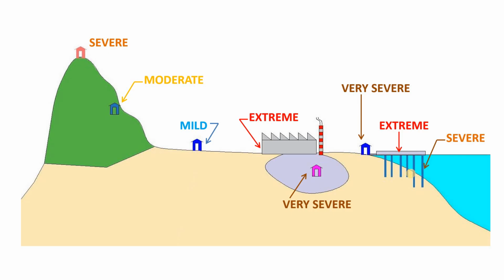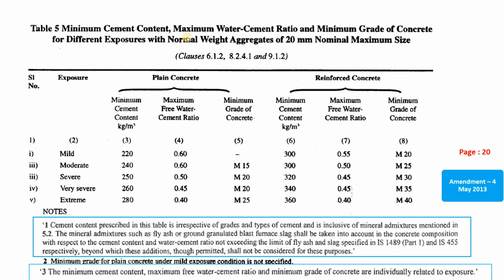In the previous slide, whatever I have read, I have given this pictorial view. You can just look at it and you can imagine it. Now let us go to IS 456 again. In IS 456 table 5, minimum cement content, minimum water cement ratio and minimum grade of concrete for different exposure with normal weight of aggregate of 20 mm nominal maximum size is given. So the exposure condition is given in this table and the plain concrete and reinforced concrete. For that 3 values are given.